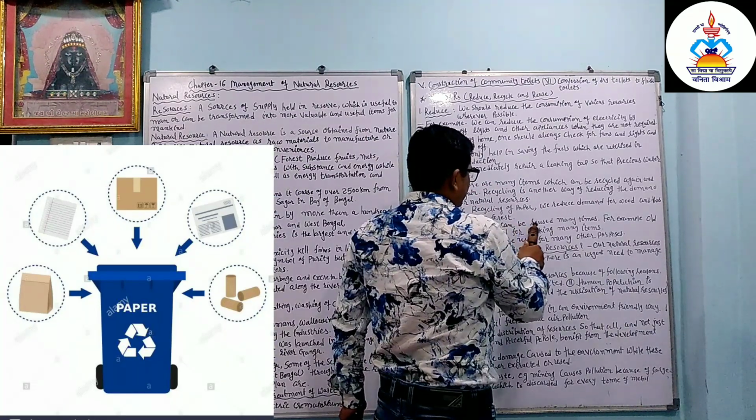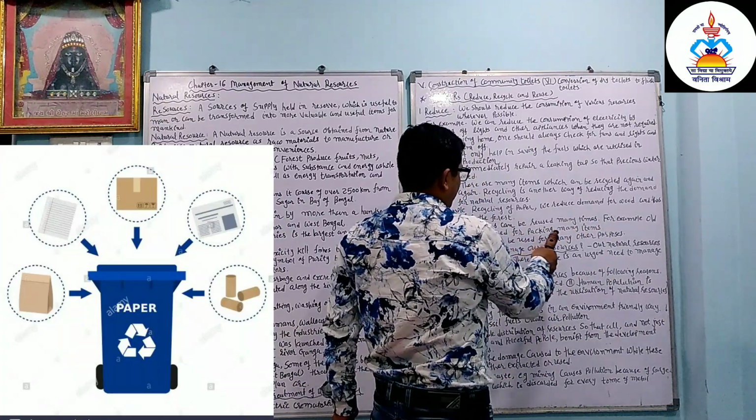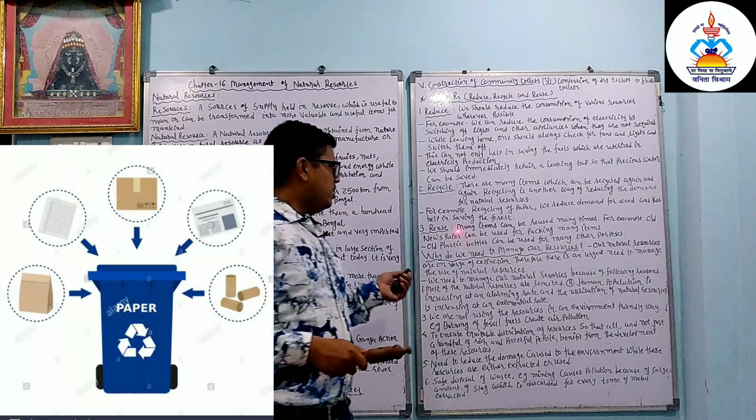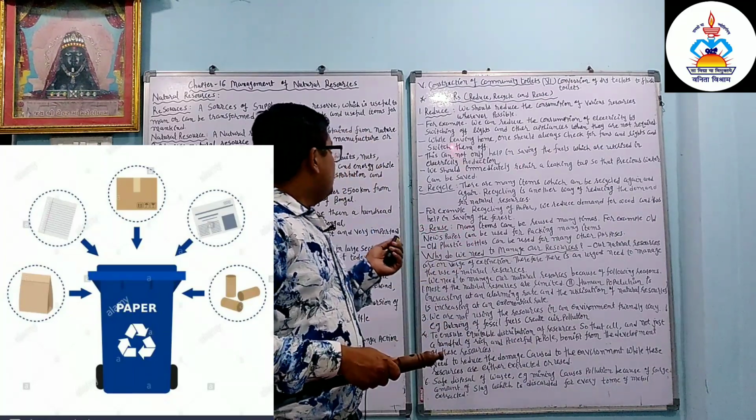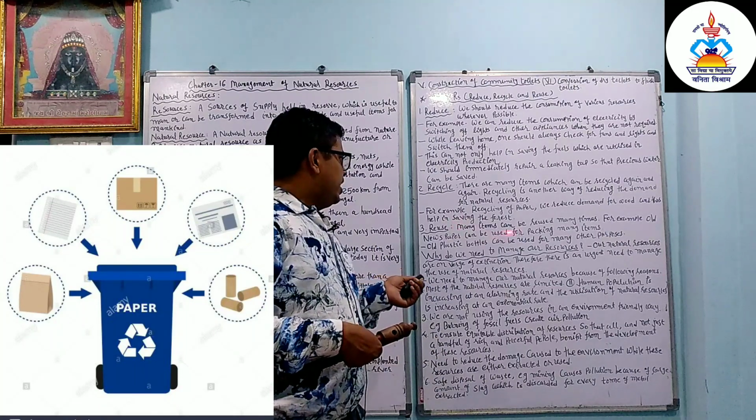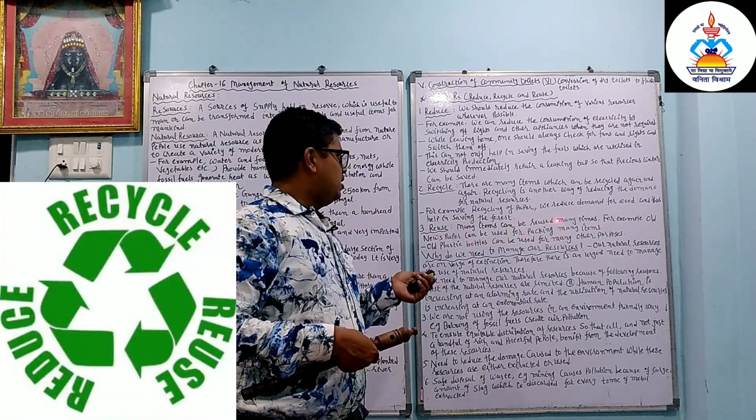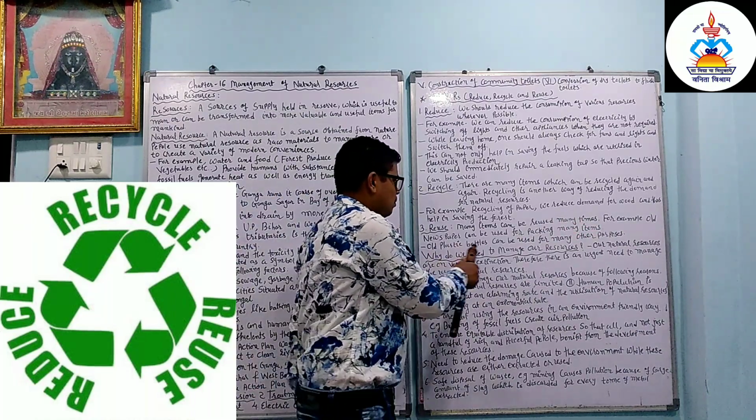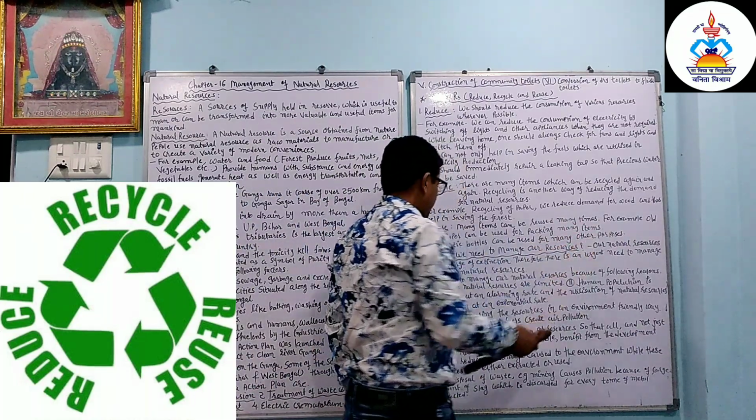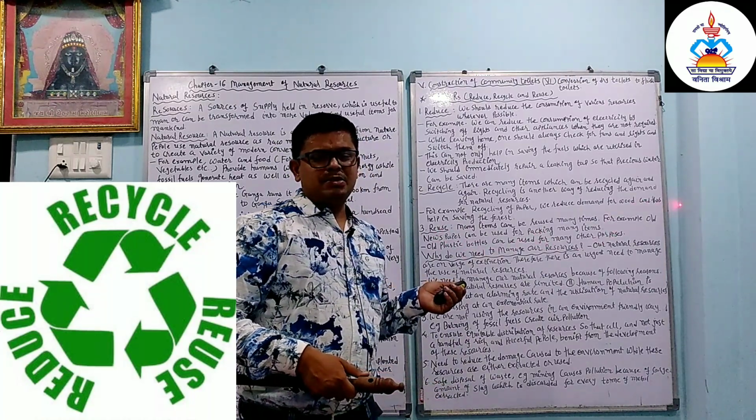Reuse: many items can be reused many times. For example, old newspaper can be used for packing many items. Again, we can reuse; the word is important. We learn here reduce, recycle and reuse. Old plastic bottles can be used for many other purposes.